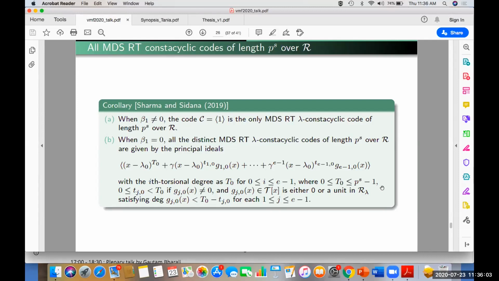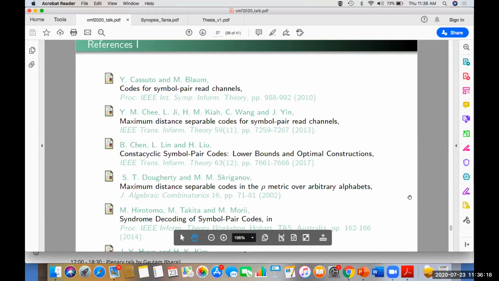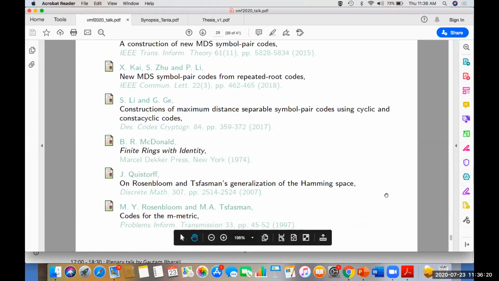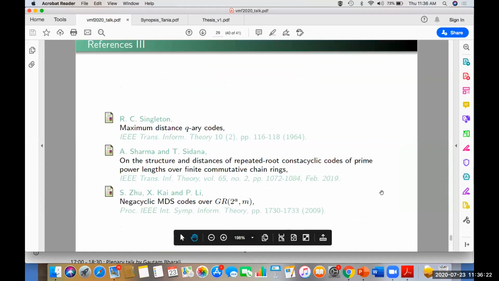Therefore, this class of codes is important from a coding theory point of view, and these results are useful in studying their error detecting and error correcting properties. That's all, and these are some useful references. And these results are published in this paper, all the results which I have presented here.